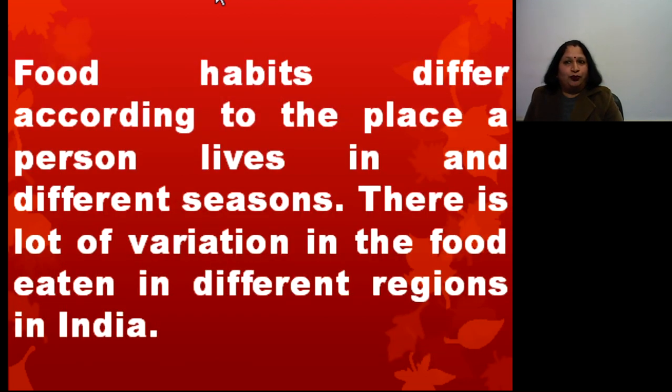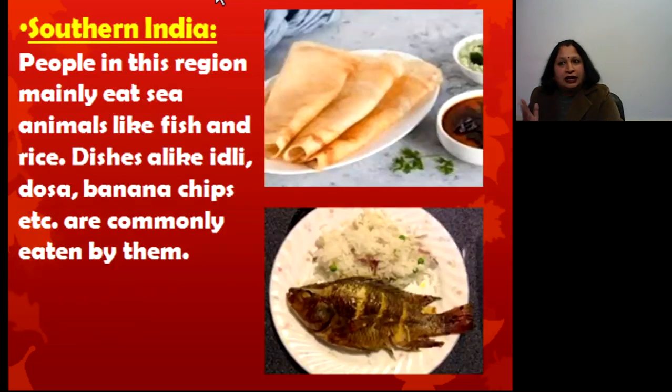So as we know, there is a lot of variation in the food eaten in different regions in India. We compare Southern India and Northern India. In Southern India, people mainly eat sea animals like fish, and rice.